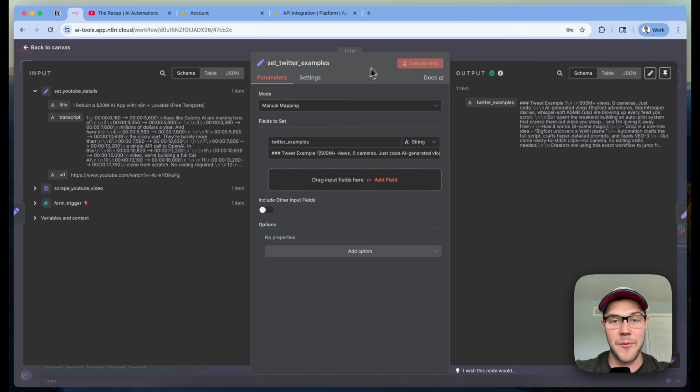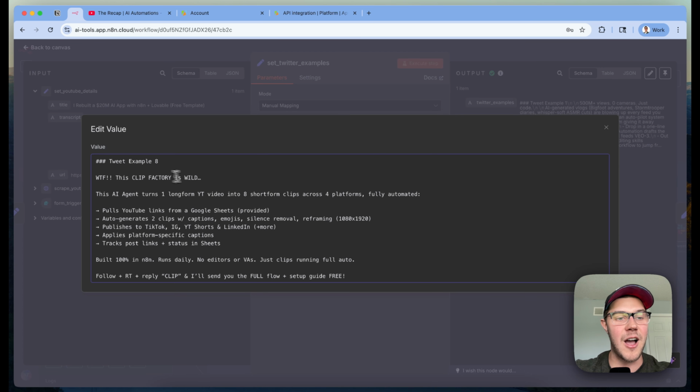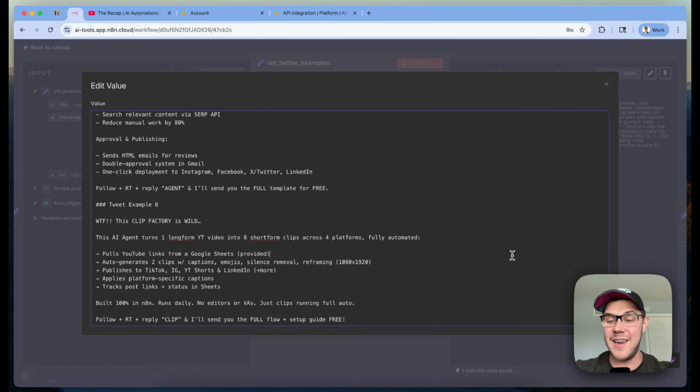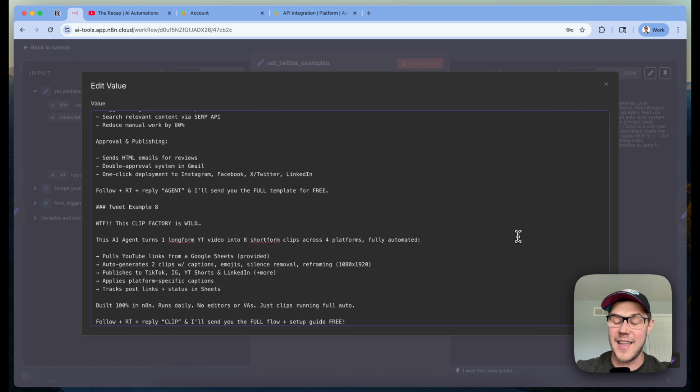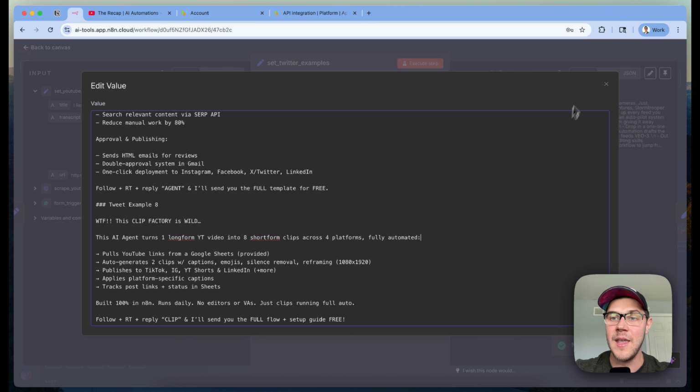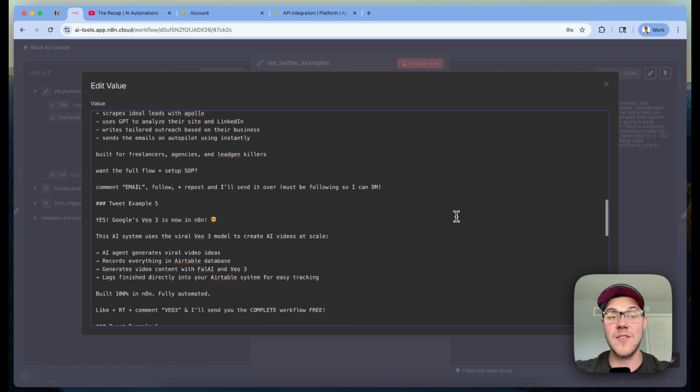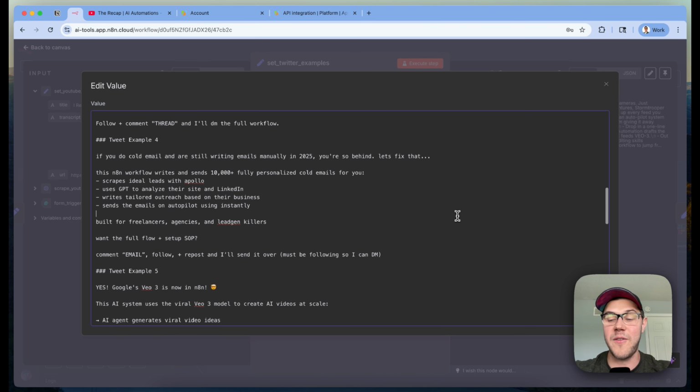We're going to set Twitter examples, which is going to be a simple string field where we have copied and pasted in a couple of tweets that we really like and have done really well in terms of engagement. So this is going to be a good example that we pass into the prompt that really gives the LLM a good idea of the general vision we have for the tweet that it's trying to write. So you can do this however you want. These are the examples for our own business we found that we want to replicate and scale out.